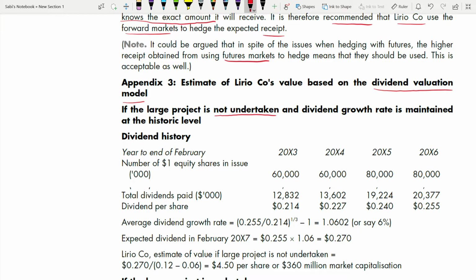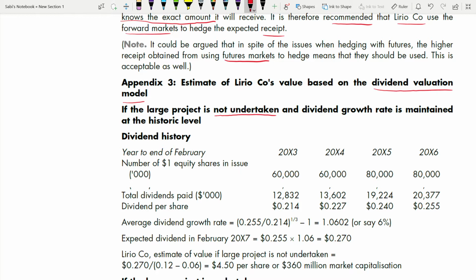Whenever you are given this type of question, which might appear in your exam, about dividends, and you are given dividends for many years, let's say 3 years or 4 years, then you have to estimate the dividend growth, dividend per share, and the dividend payout. These are the things in a dividend valuation model you have to calculate. Starting from 2003, 4, 5 and 6, the number of $1 equity shares in issue. Of course, you need the number of shares, otherwise you cannot find the dividend per share.